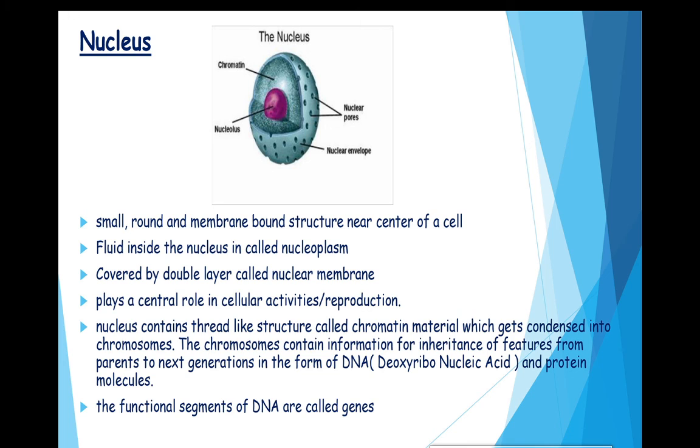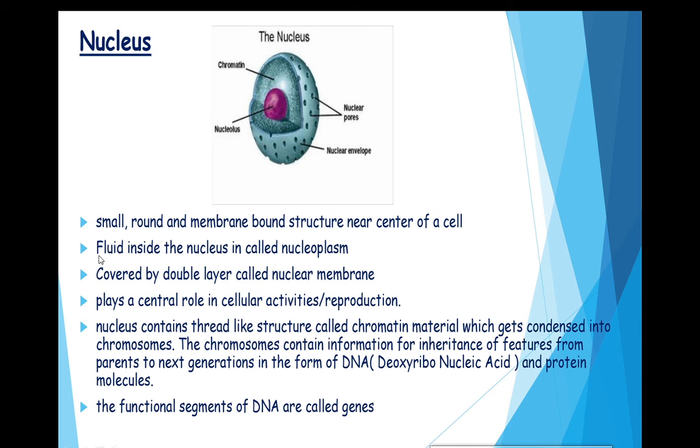So the overall thing about the nucleus: it is a small, round and membrane bound structure near the center of the cell. In which cell is the nucleus in the center? In an animal cell, and in a plant cell it is towards the periphery.